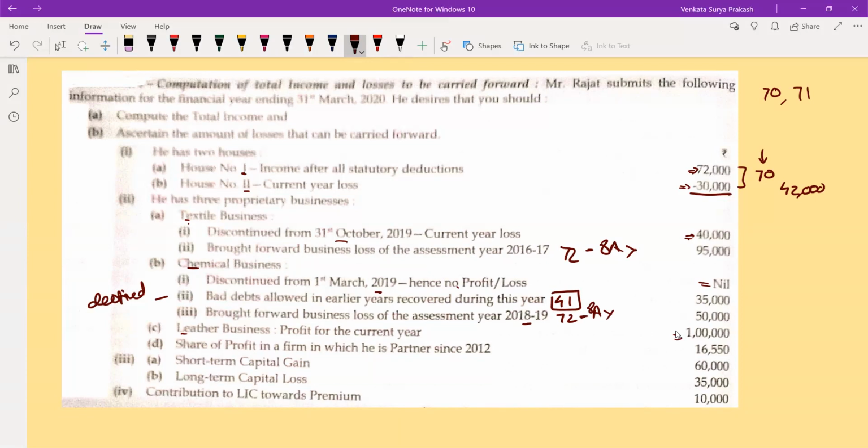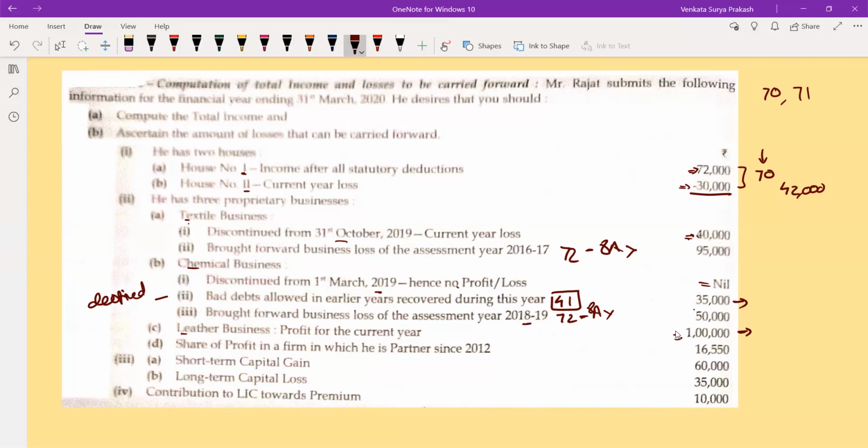You are having a profit here, and here you are having a loss. So what can I do? I can adjust. So 1 lakh is your income, 35,000 is your income. So total income is how much? 1 lakh 35,000.